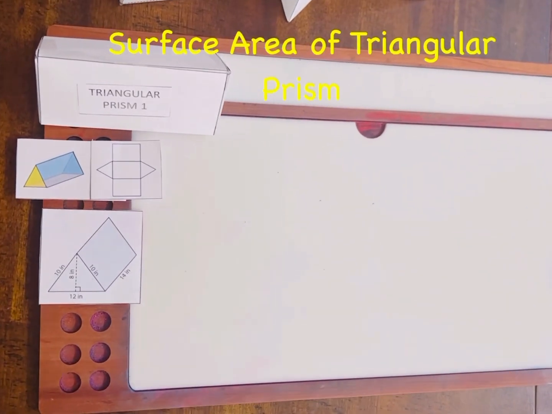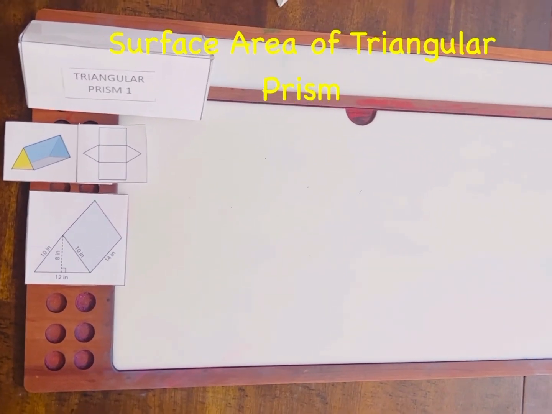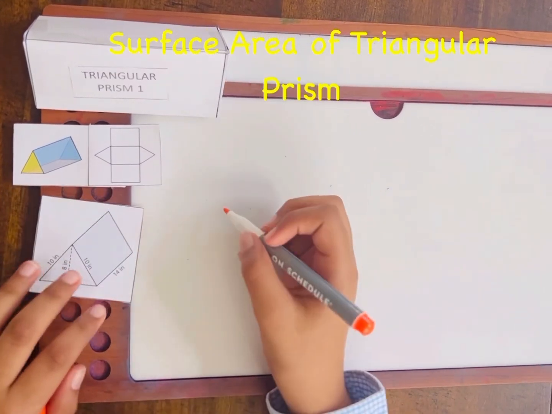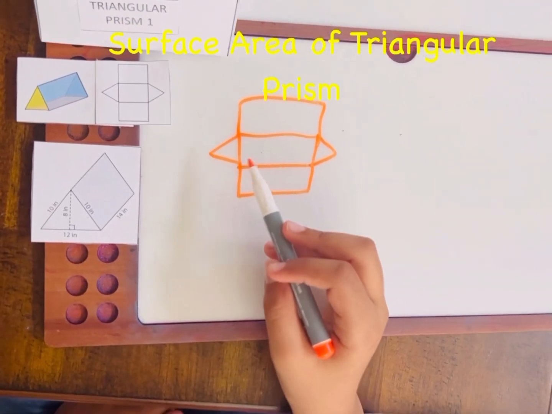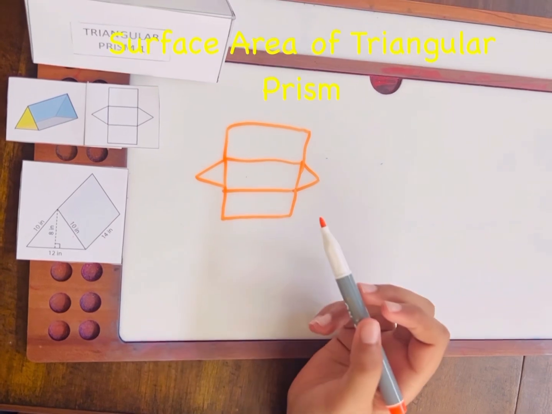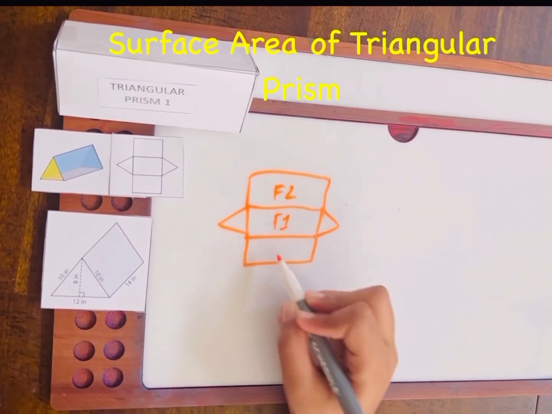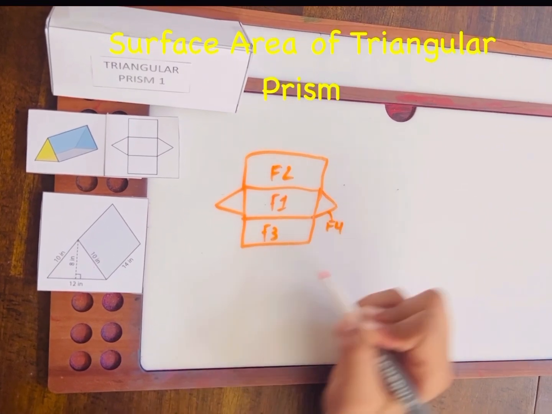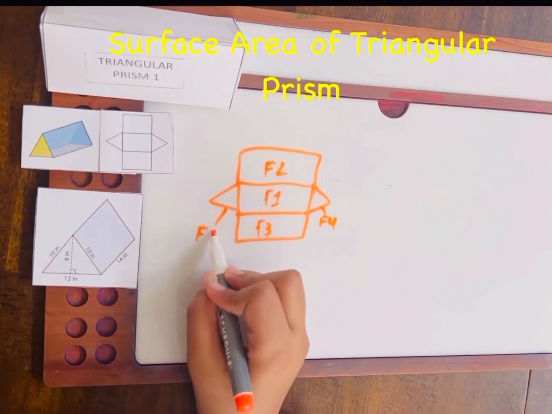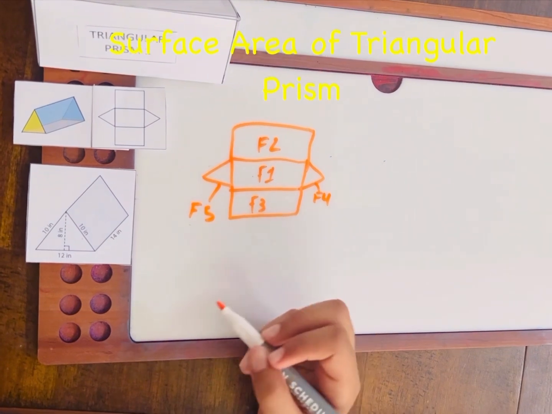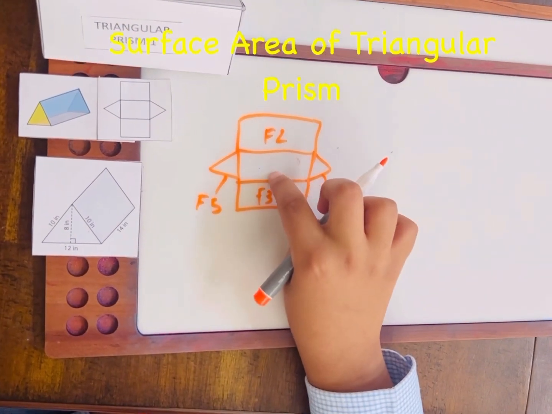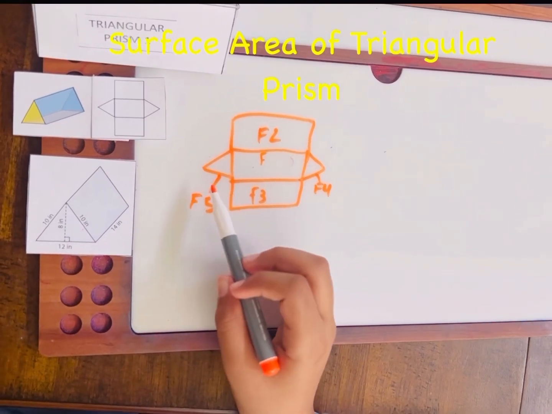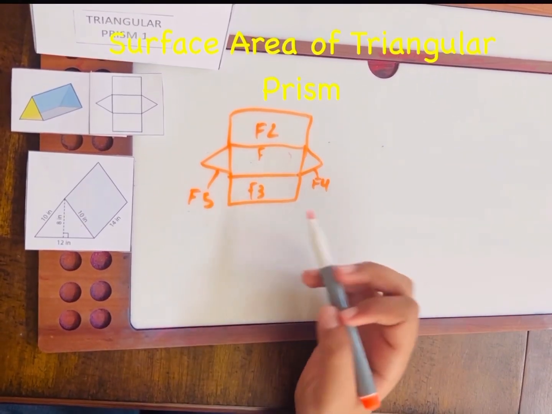Now we're going to be finding the surface area of a triangular prism. First, let's draw all the faces of the triangular prism. We have how a triangular prism looks in all faces. This would be face 1, face 2, face 3, face 4, and then this would be face 5. In total, it has 5 faces. So now let's write the measurements. If we know the measurements of face 1, then it will apply the same for face 2 and 3. If we know the measurements of face 5, it will be the same for face 4.